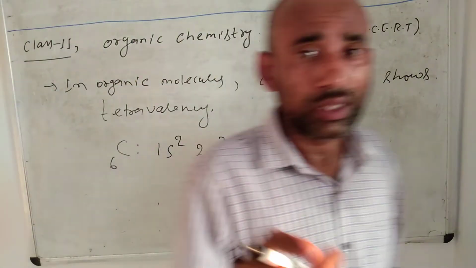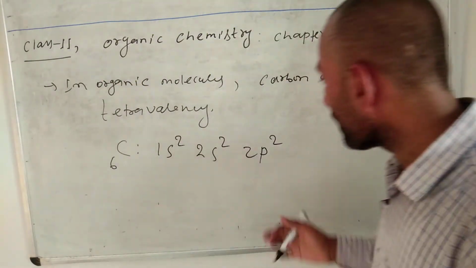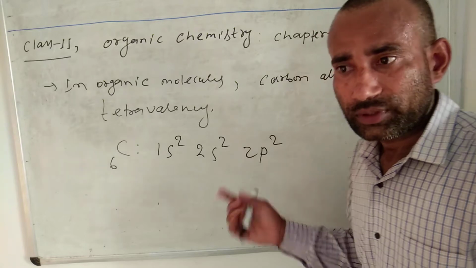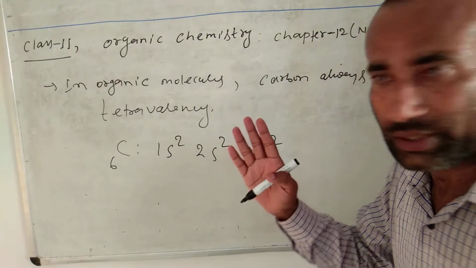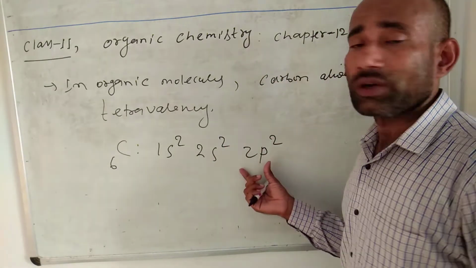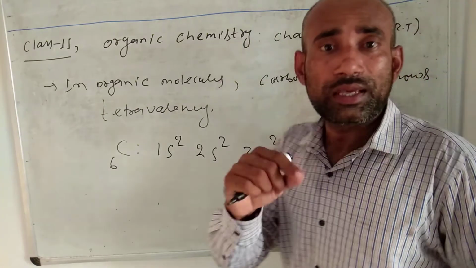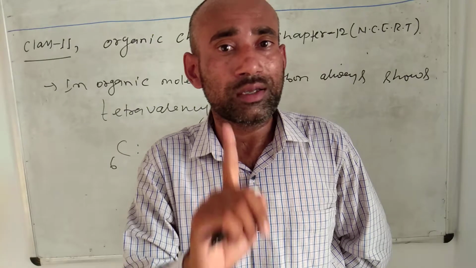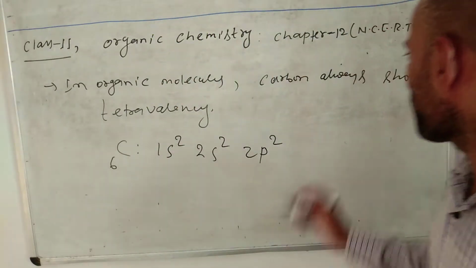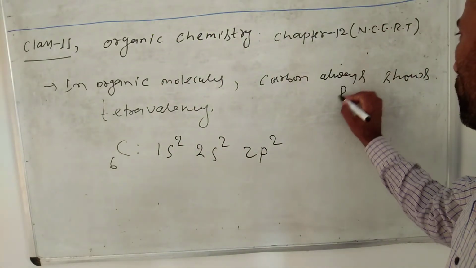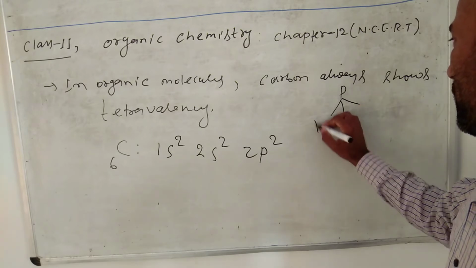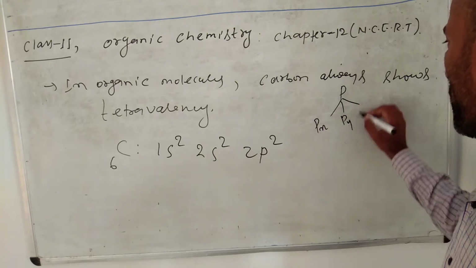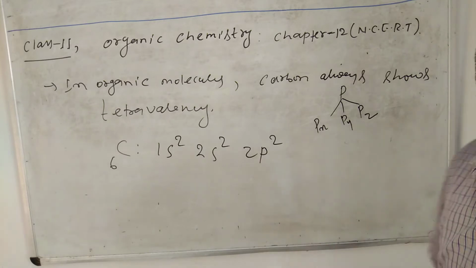From quantum theory, which is part of inorganic chemistry, you know that the p subshell has 3 orbitals: px, py and pz.